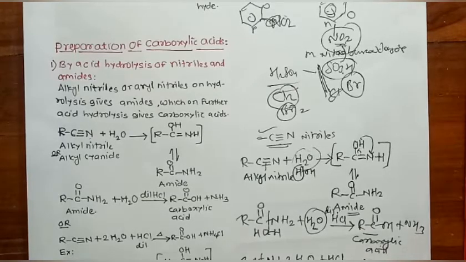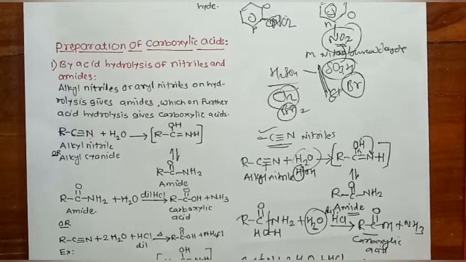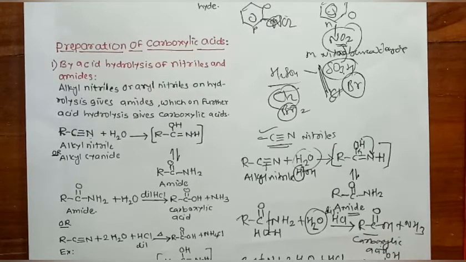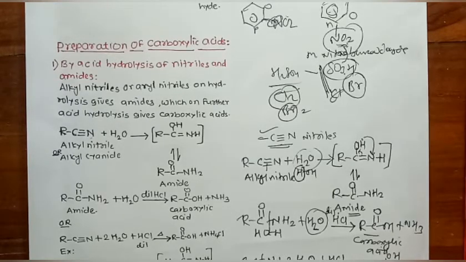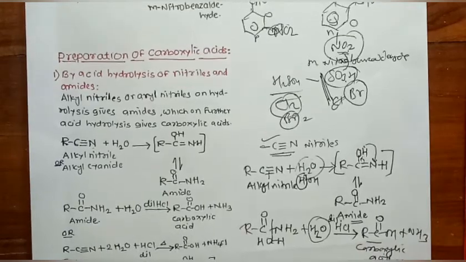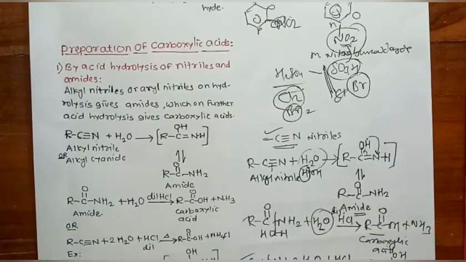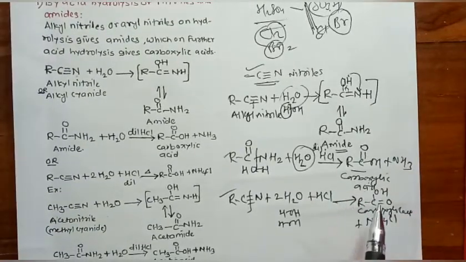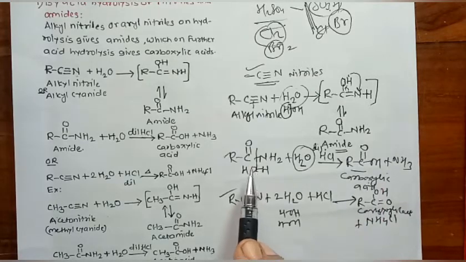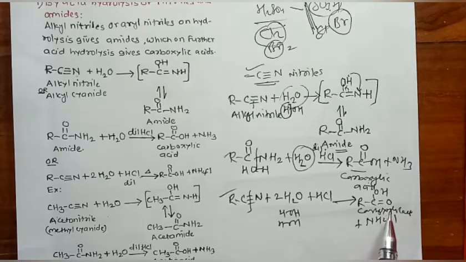All three bonds between carbon and nitrogen break, and it is converted into RCOOH, while the nitrogen atom combines with 4 hydrogen atoms and a chlorine atom to form NH4Cl. Such a reaction is also given in our book: RCN plus 2H2O plus HCl gives RCOOH plus NH4Cl. In this way we can convert nitriles into carboxylic acids.